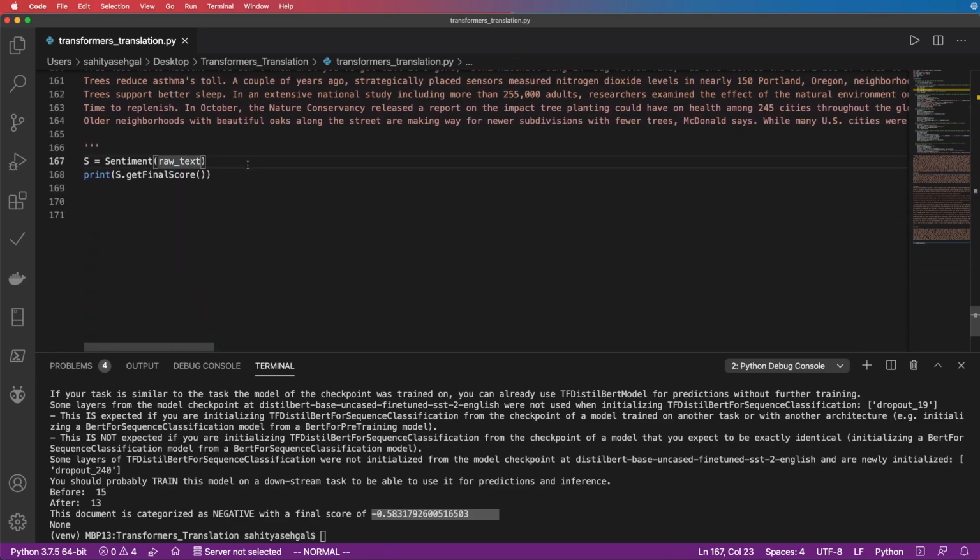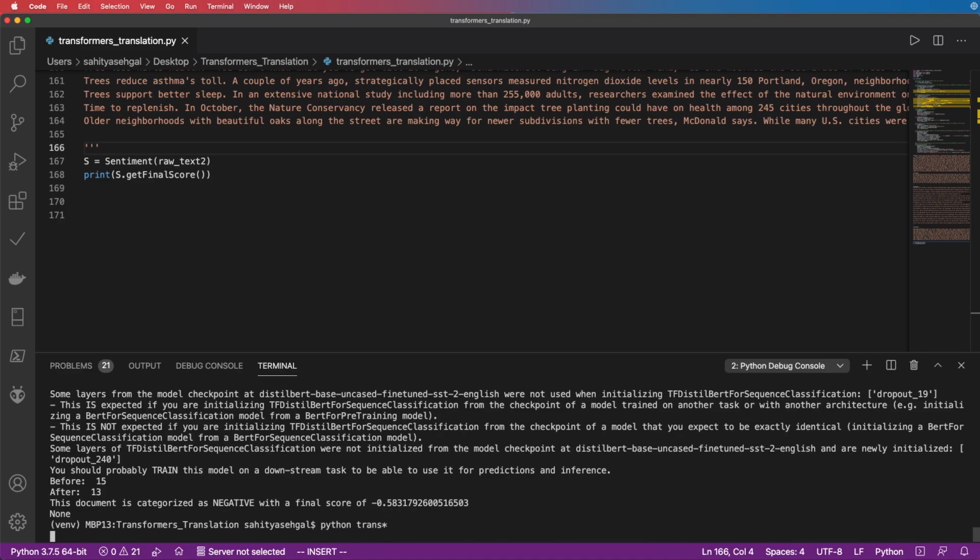But let's see. I'm just going to run the actual positive score on it. I'm not going to go through everything, and we'll see what this document comes up with. Now I can even create a loop if I wanted to run all of these raw documents, but we won't do that just because it's going to compute everything like crazy, and it's going to take a long time for us to get the final result.